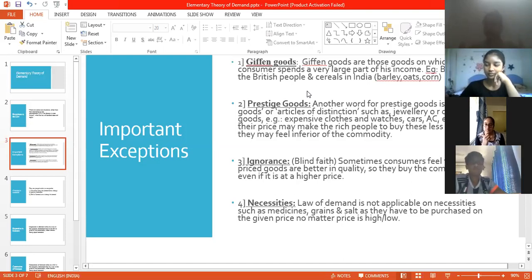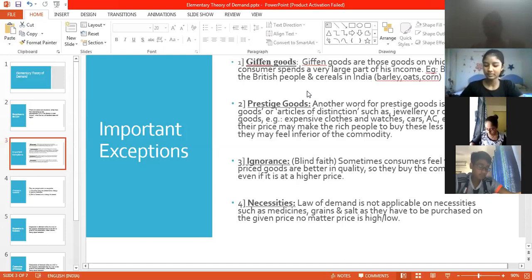You have that mentality that if it's expensive, it is of good quality, but most of the time it does not turn out that way. So this is one of the other exemptions, ignored by the consumers, that you need to see the price as well as the quality and the quantity of the product. Okay, can you move ahead?